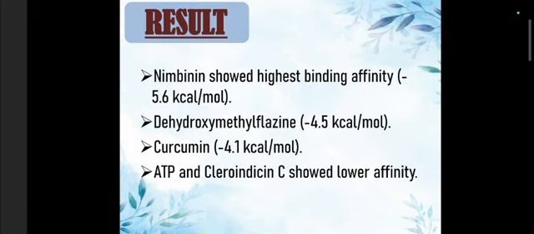But we'll be using this only because although the docking score is very moderate, it is important to note that FUS is an intrinsically disordered RNA binding protein, which often lacks rigid binding pockets, leading to comparatively lower docking scores than enzyme targets. Therefore, the observed binding affinity is considered acceptable for preliminary screening studies. The natural origin and reported neuroprotective properties of nimbin further support its selection as a potential lead compound. So the best candidate here goes to nimbin.